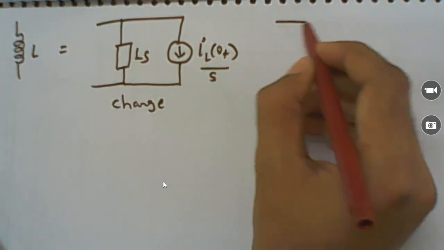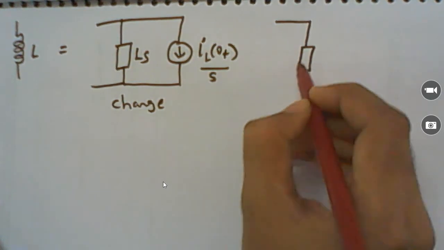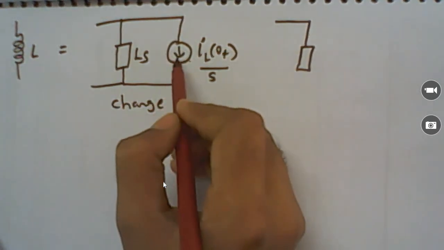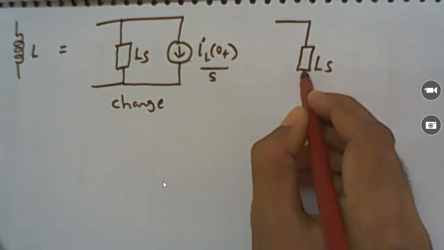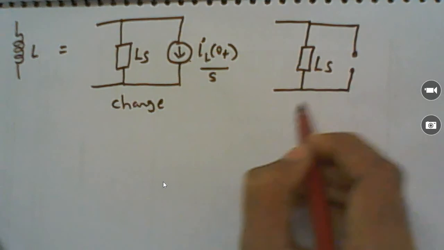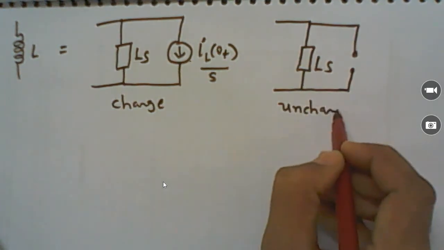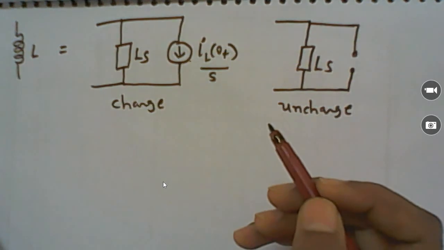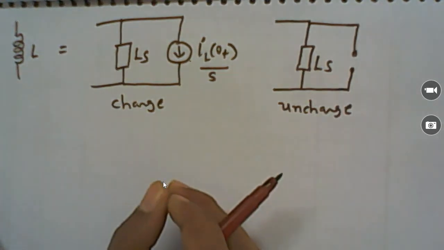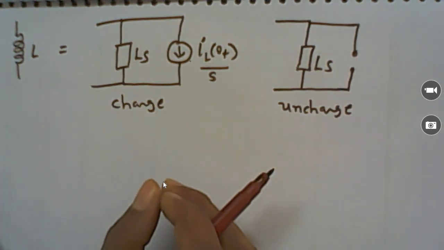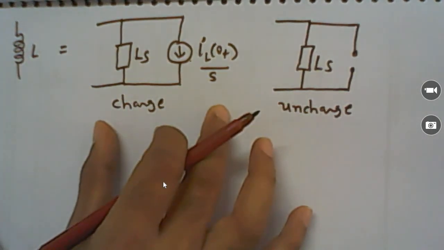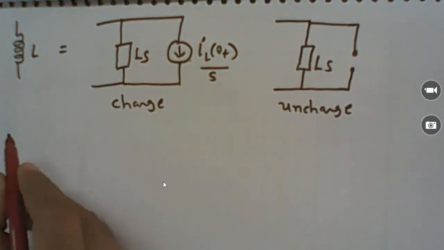Suppose the inductor is uncharged, then the value of IL of 0 plus is 0. So if we substitute the value 0 in this, then the current source value is 0, and that means it is an open circuit. Current source 0 means open circuit, and voltage 0 means short circuit. So here the current source is an open circuit, so for an uncharged inductor in the S domain, it is simply LS. So this is the parallel equivalent circuit. When we need to apply KCL to solve problems, we can put the inductor by this parallel equivalent circuit for the analysis of a network.